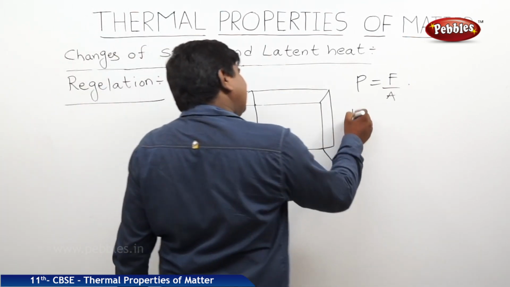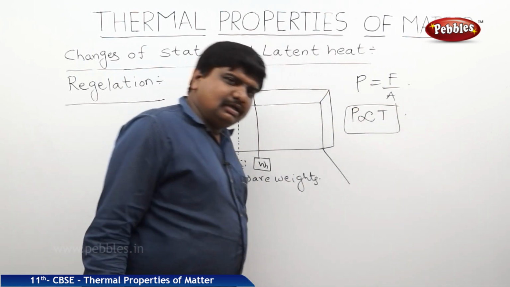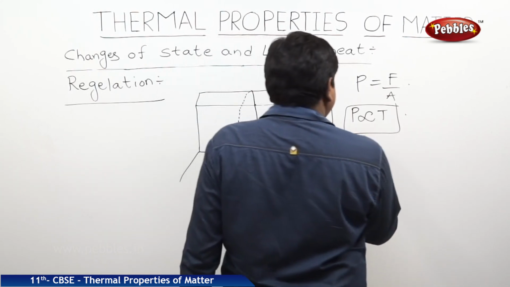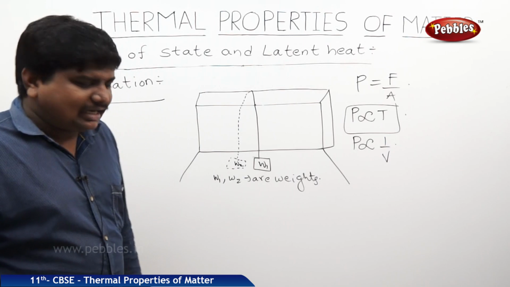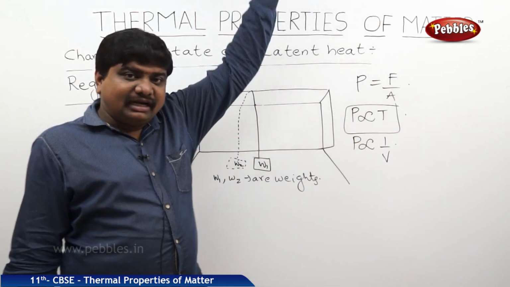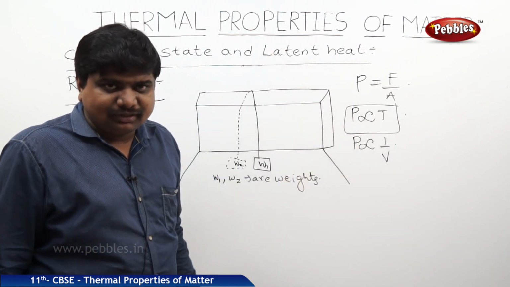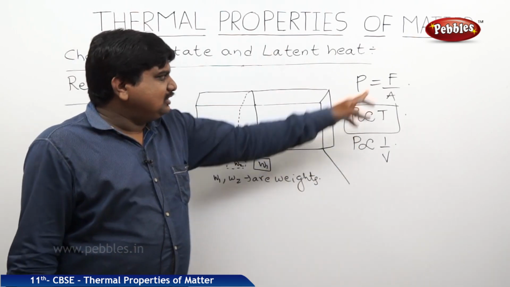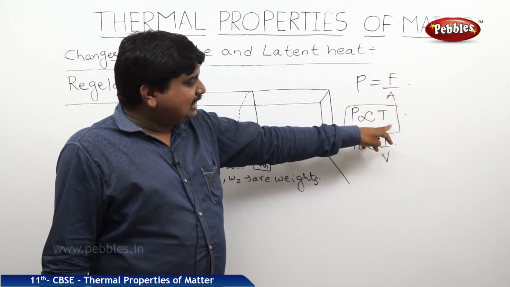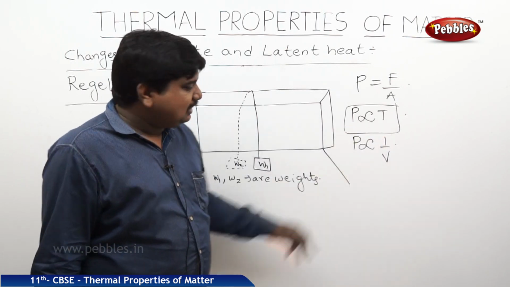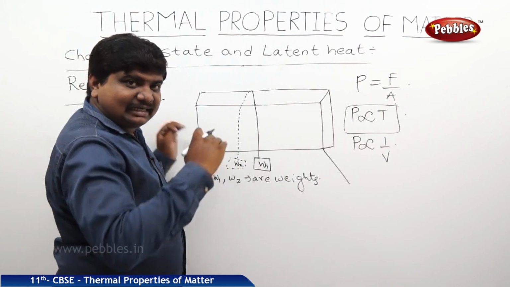This pressure is directly proportional to the temperature and inversely proportional to the volume. If the temperature keeps on increasing, automatically the pressure at that point keeps on increasing. So whenever the force placed on surface area A increases the pressure, it results in an increase in the temperature. That means this ice block at that point will be melted.